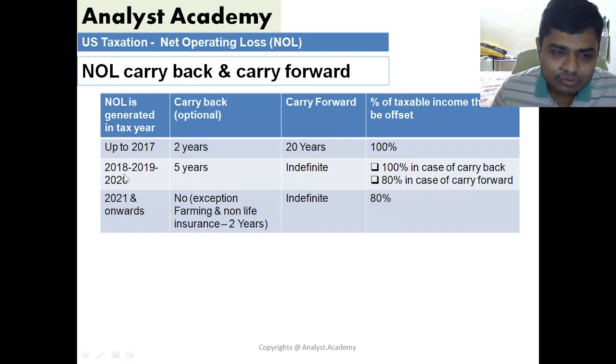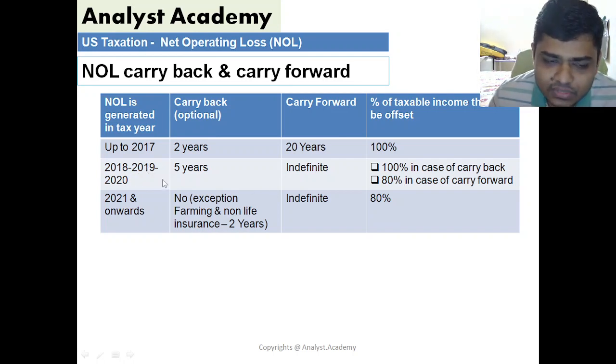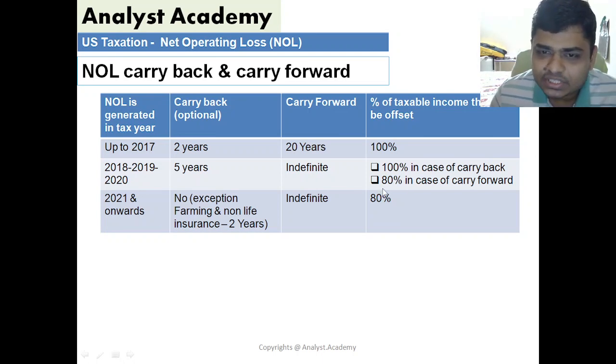And as per the CARES Act for 2018, 2019 and 2020, you can carry back up to 5 years and you can carry forward indefinitely. In case of carryback, you can use 100% of the taxable income, and you have to start from the first available year of these 5 years. If you still have a net operating loss after carrying back and offsetting it against the past 5 years, considering 100% of the positive number in those years, and you still have something remaining, then you can carry it forward indefinitely, but here you can offset up to 80% of the taxable income.